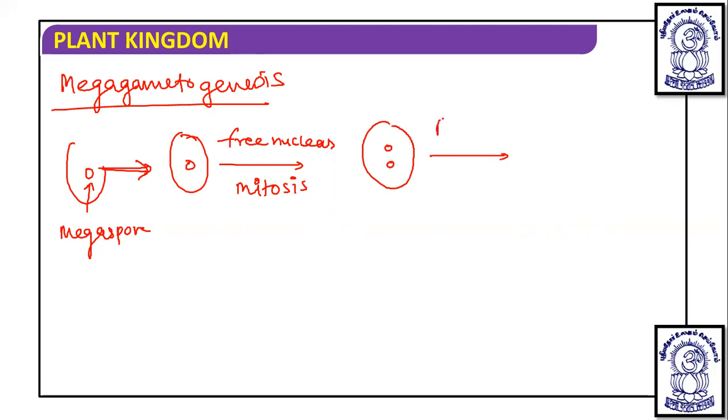These two nuclei again undergo free nuclear division and four nuclei are formed. Sorry, one more important point you have to remember: these two nuclei first go to the opposite poles, then they undergo mitosis.